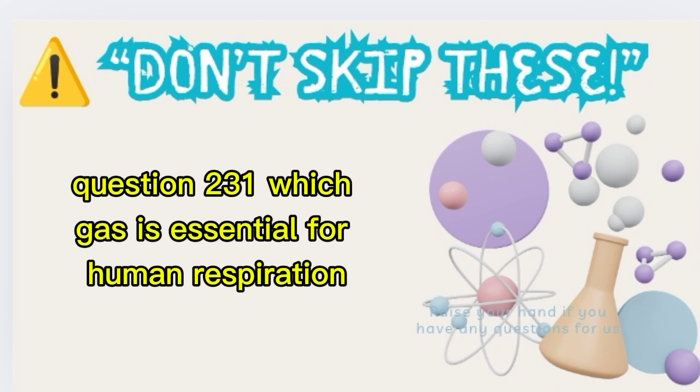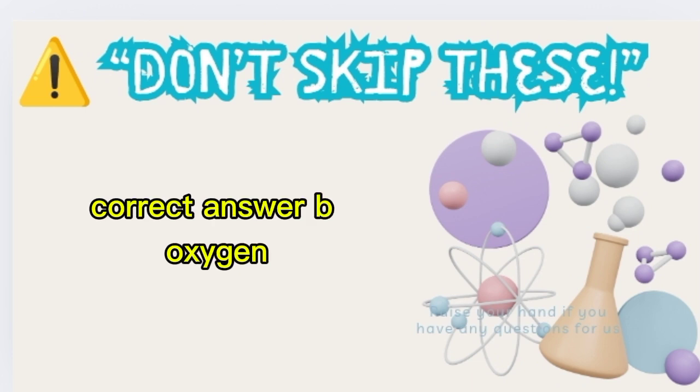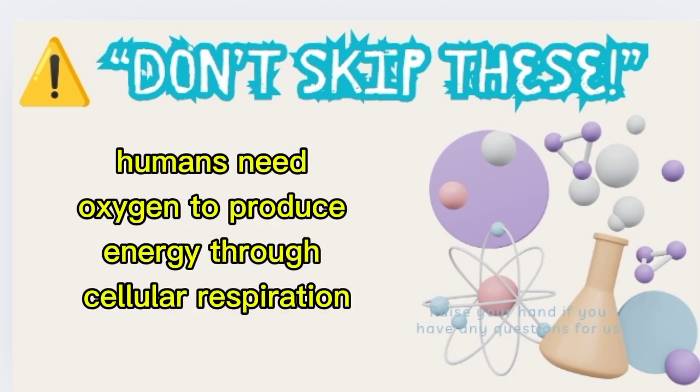Question 231. Which gas is essential for human respiration? A. Carbon dioxide. B. Oxygen. C. Nitrogen. Correct answer: B. Oxygen. Explanation: humans need oxygen to produce energy through cellular respiration.